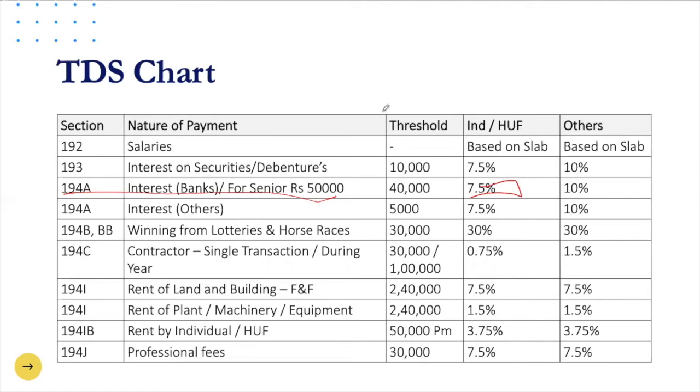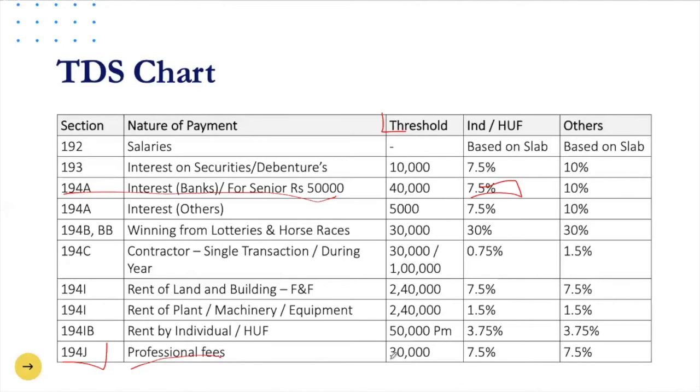For that, we need to understand what a threshold is. Threshold is a limit below which you're not liable to deduct any TDS. Let's take one more example. If you remember the example of Mr. Shah and Mr. Raj, if the professional fees were only 25,000, which is below 30,000, then no TDS would be deducted.